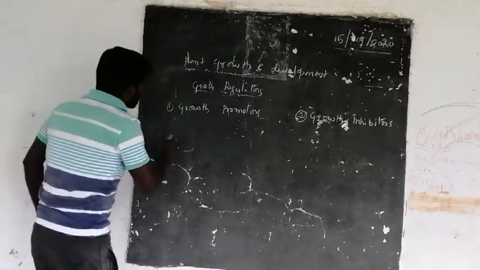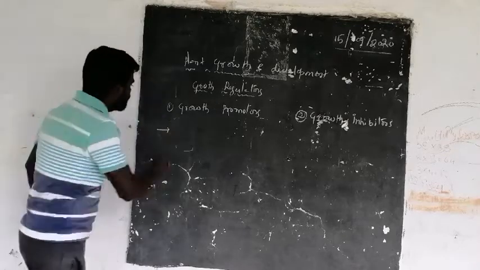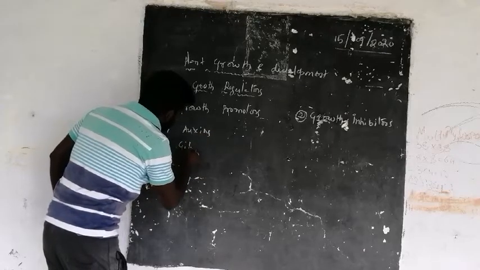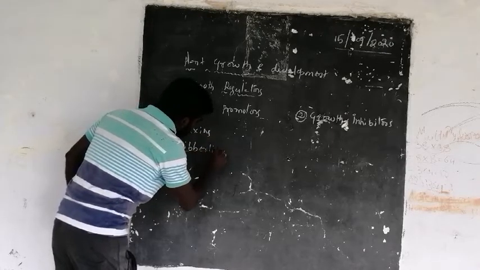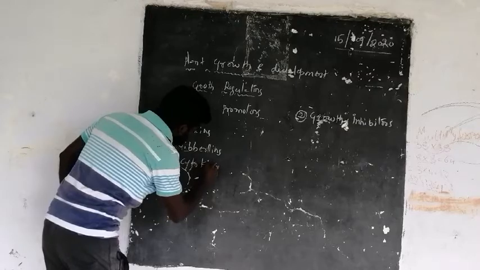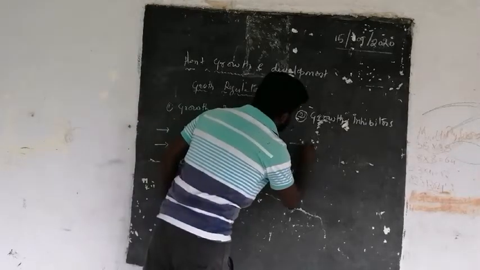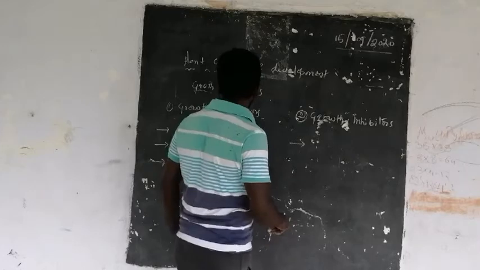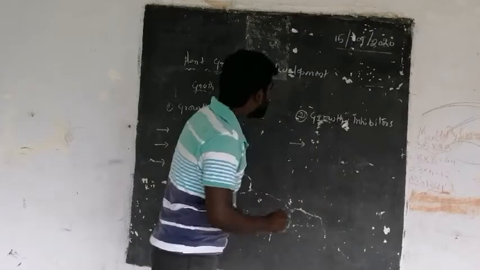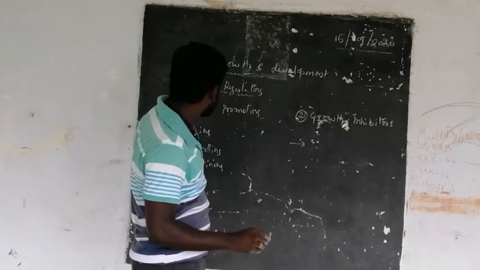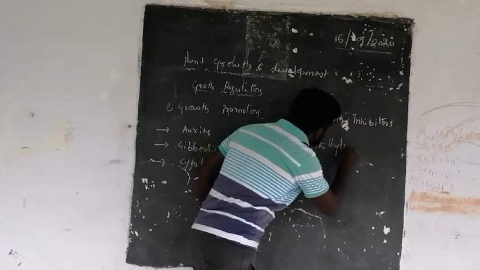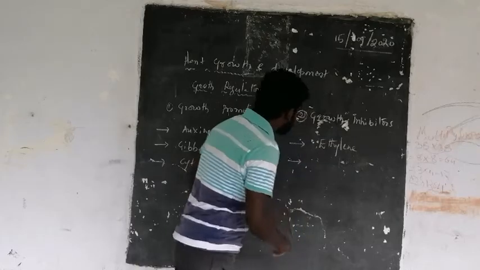The plant growth promoters are auxins, gibberellins, and cytokinins. And there are two growth inhibitors. What are those growth inhibitors? Ethylene and abscisic acid.